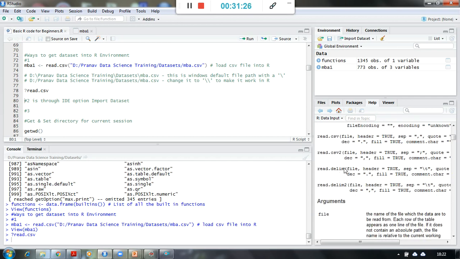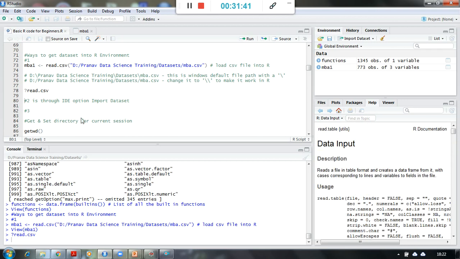Delimitations, if I want to use delimitations, those who understand Excel and come from a data management background will understand what delimitation is. So there are various different ways to import the file. This is one way of importing the file.